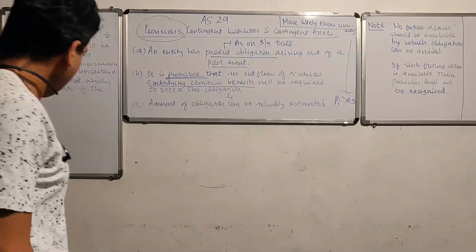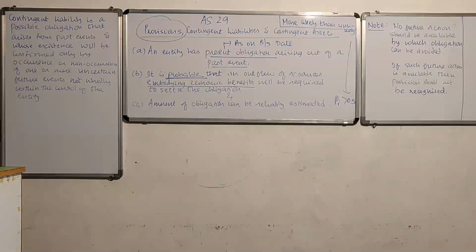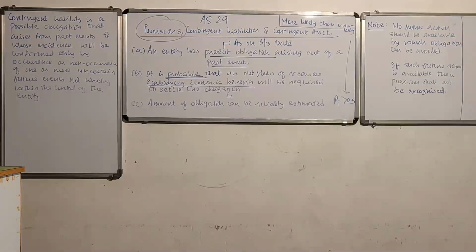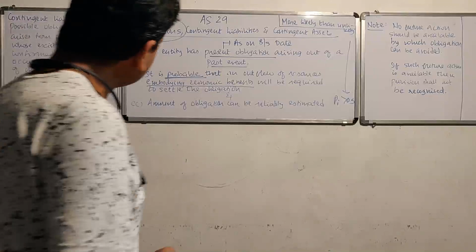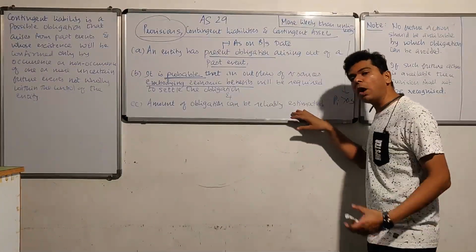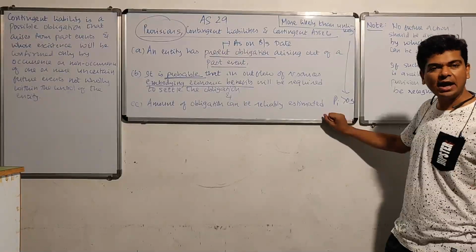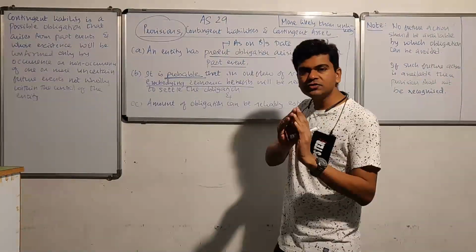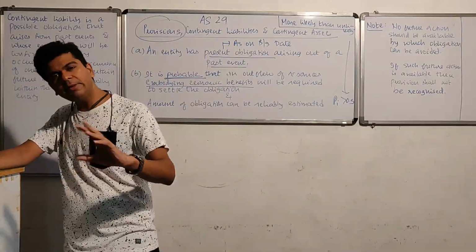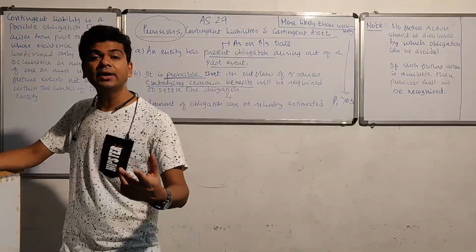Yes, we also have this term embodying economic benefits. Now, what exactly does that mean? Now, see, it is not necessary that outflow of resources should be always in cash. The outflow of resources may take form of some other possibilities too. For example, there are certain stores which may not give you cash in return, but it may give you vouchers, and these vouchers can be encashed. So outflow of resources is not necessarily only in form of cash. It can also be in kind. Ultimately, it works as cash only, but it can also be in kind.